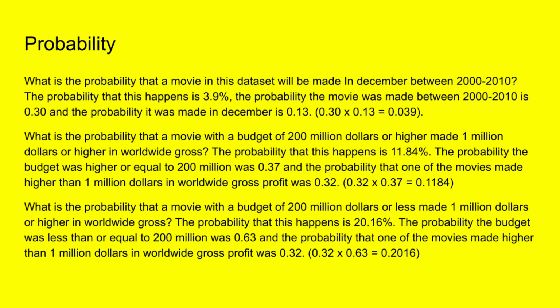I also have two budgeting questions, but I'm only going to talk about one. What is the probability that a movie with a budget of $200 million or higher made $1 million or higher in worldwide gross? The probability that this happens is 11.84%. The probability that budget was higher or equal to $200 million was 0.37, and the probability that one of the movies made was higher than $1 million in worldwide gross profit was 0.32. Take those two numbers and multiply them together.